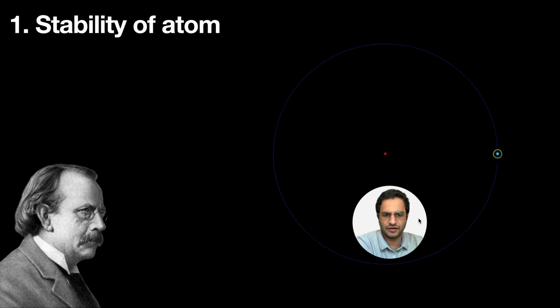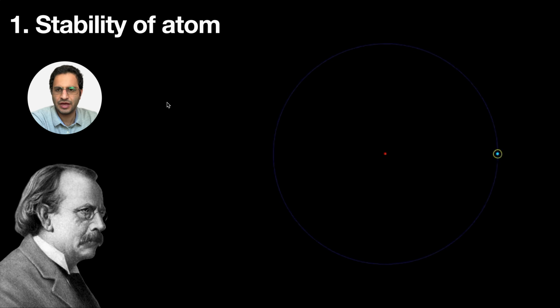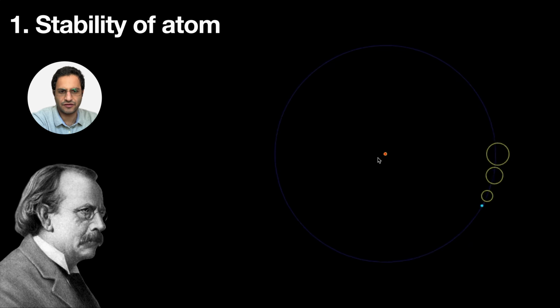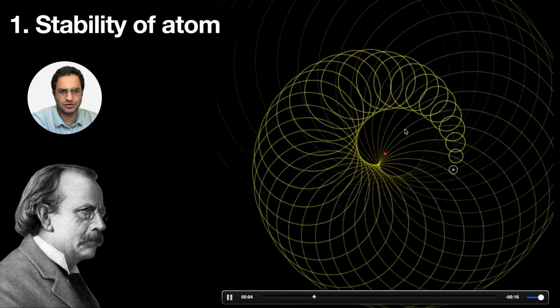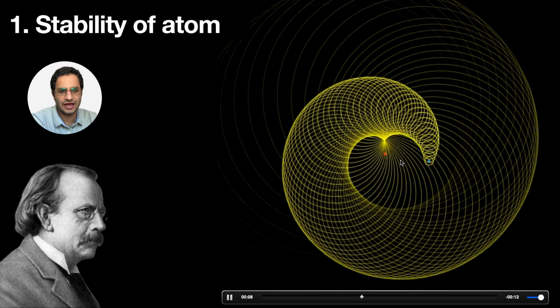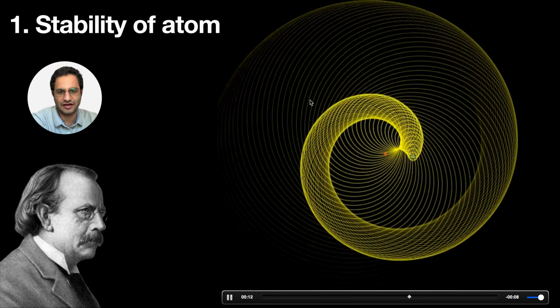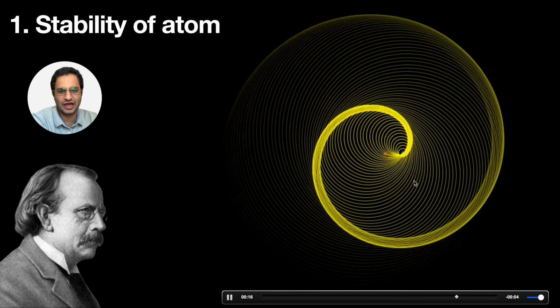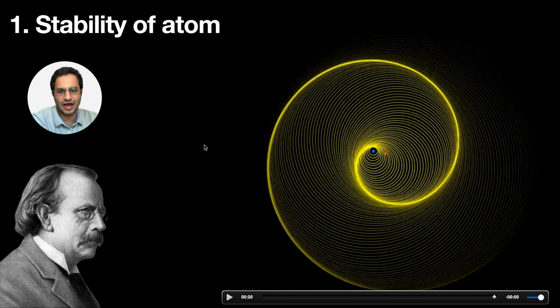Okay, now let's talk about the problem of the stability of the atom. As we previously mentioned, we had a problem explaining why the solar system model doesn't work for the atom, because in electrodynamics, an electron or any charged particle moving inside an electromagnetic field, anytime those particles accelerate, they experience a drag force, and this drag force reduces their energy and their orbital energy, and they eventually spiral downwards. So let me just show you this animation: the electron is sending this radial wave out, and eventually these waves are coming out in a symmetric wave, and the particle just collapses into the positive center.